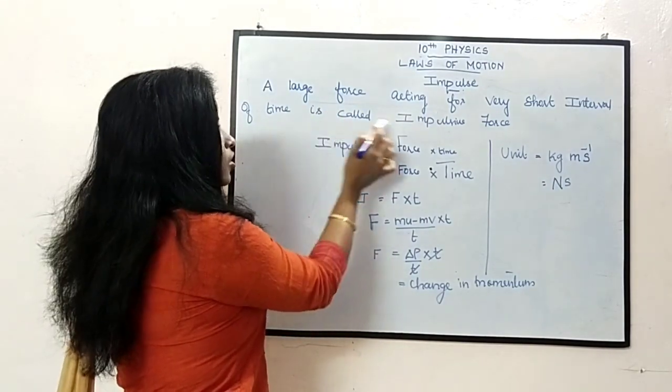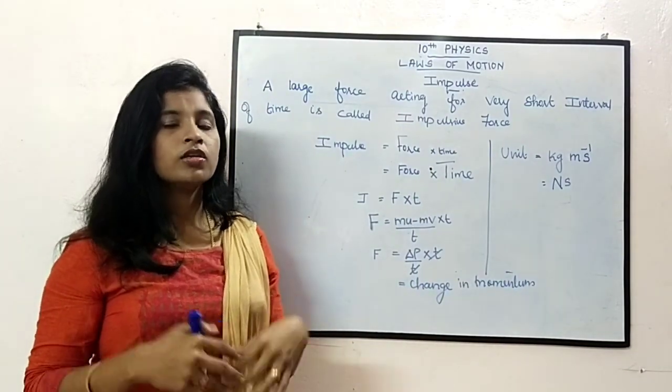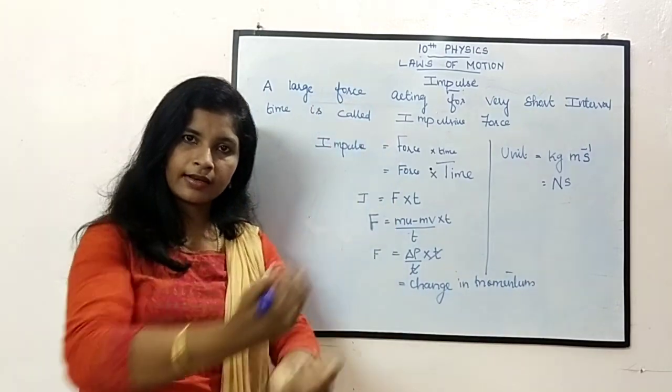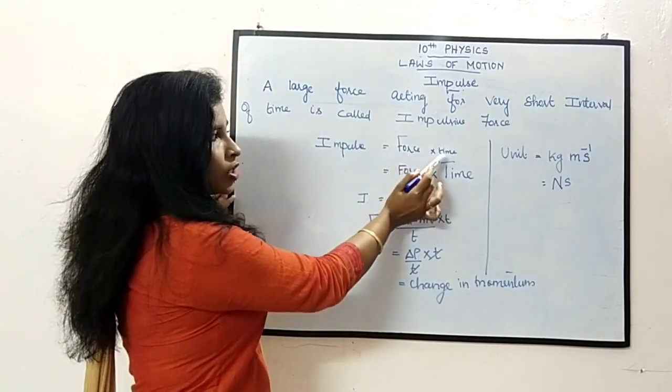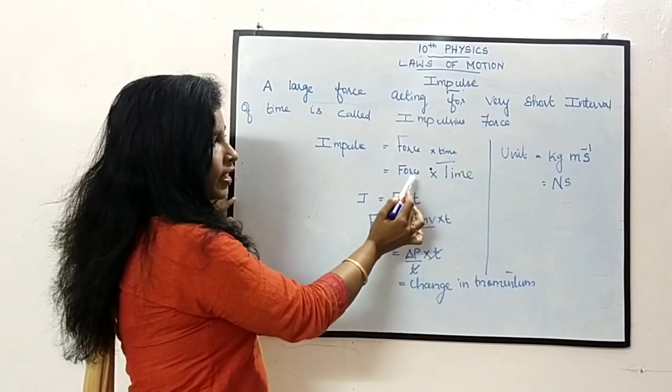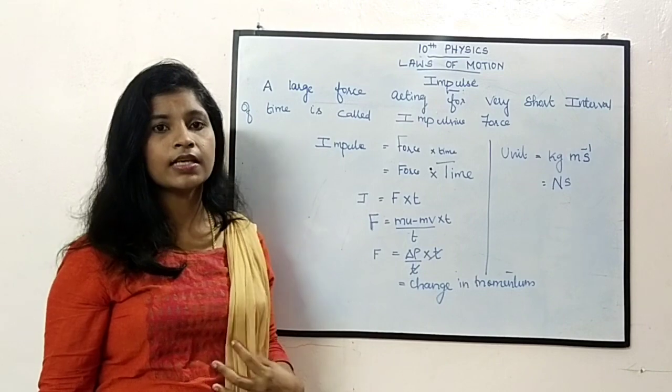Okay, it is called impulsive force. And this kind of force we will call impulsive force. So in order to avoid impulse, they are increasing the time. So impulse means a very large force for a short interval of time, or a very small force for a long interval of time. Both are called impulse.